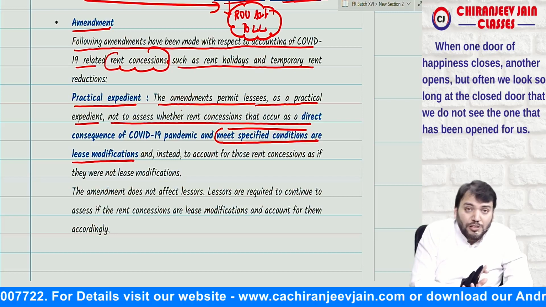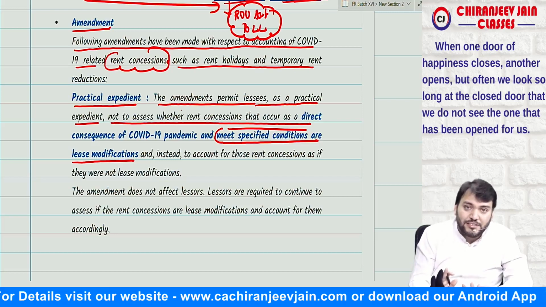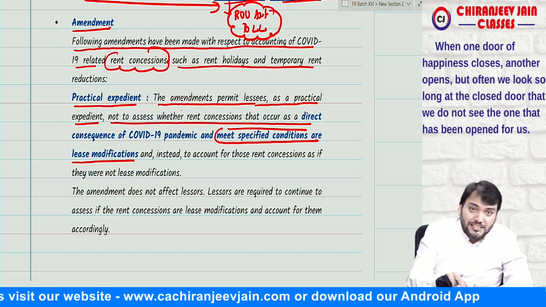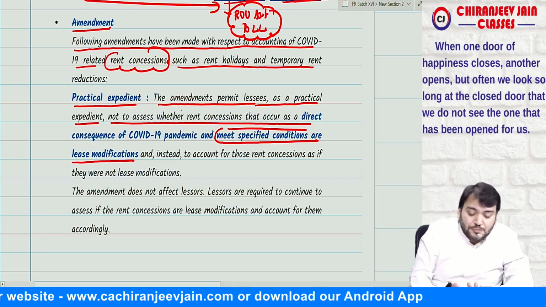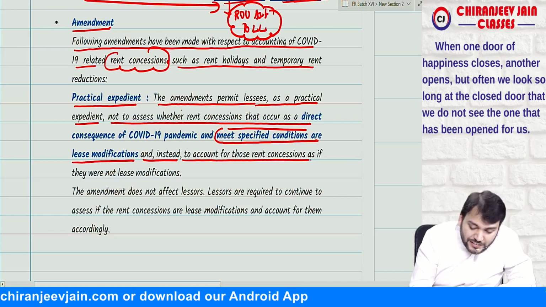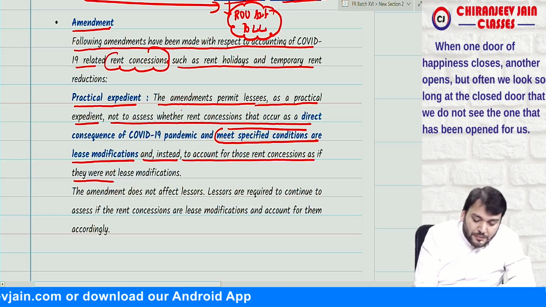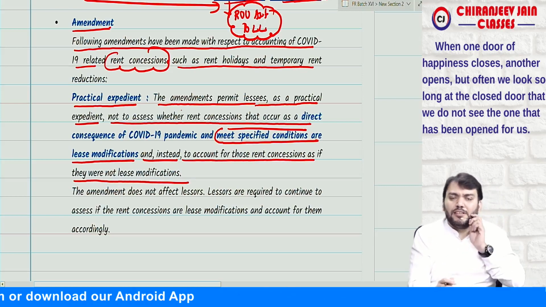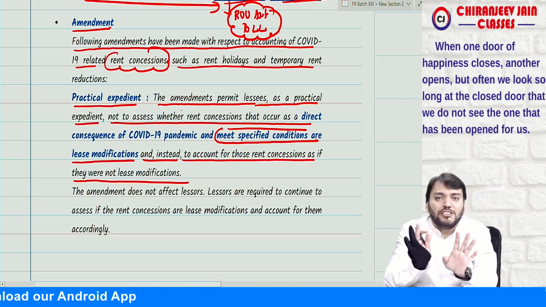Means there is no need to assess rent concession in this given situation as lease modification, and instead to account for those rent concessions as if they were not a lease modification.